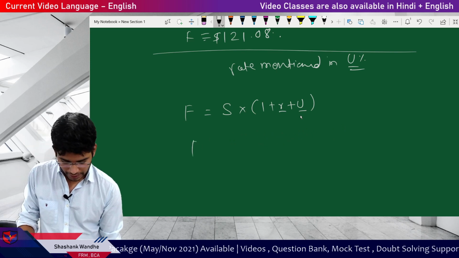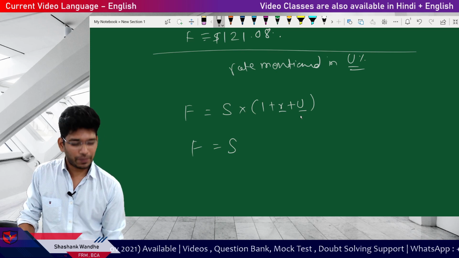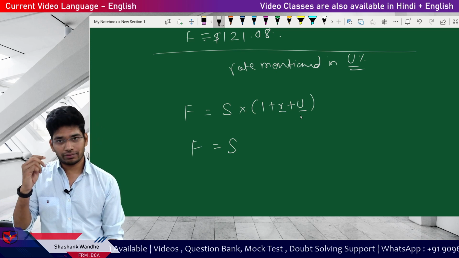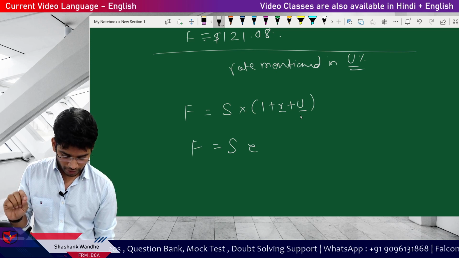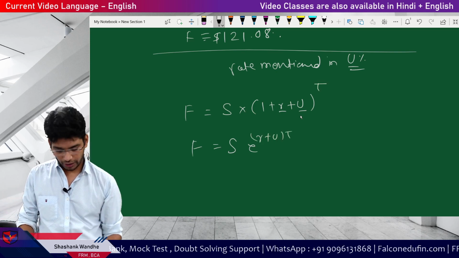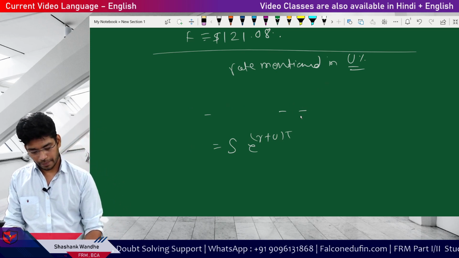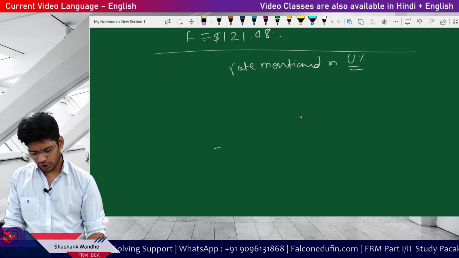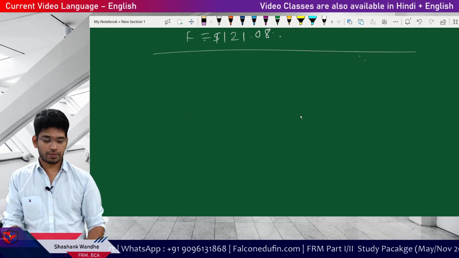Okay, and then do this calculation. And if this is in the continuously compounded rate, again I'm giving you the additional variations, like the rarest possibility also. So this will become r plus u into t. Here also you have t. Okay, this is one more possibility, but focus on the possibilities which I gave you till this point.